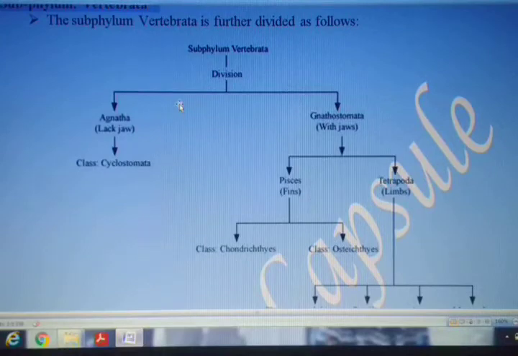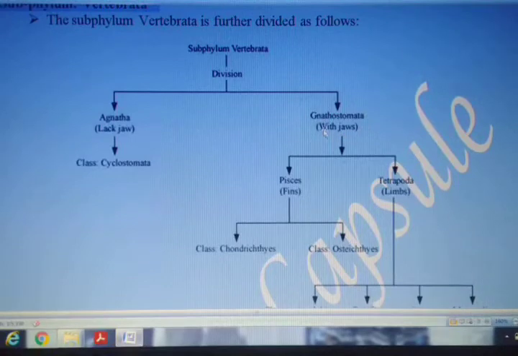Let us come back here. What we are talking about is that the subphylum Vertebrata is divided into two divisions. One is Agnatha and the second one is Gnathostomata. Now Agnatha are jawless, without the upper and lower jaw, but they have a mouth which is circular and sucking type, and it contains only one class, that is Cyclostomata. A little later we are going to discuss this class, Cyclostomata.